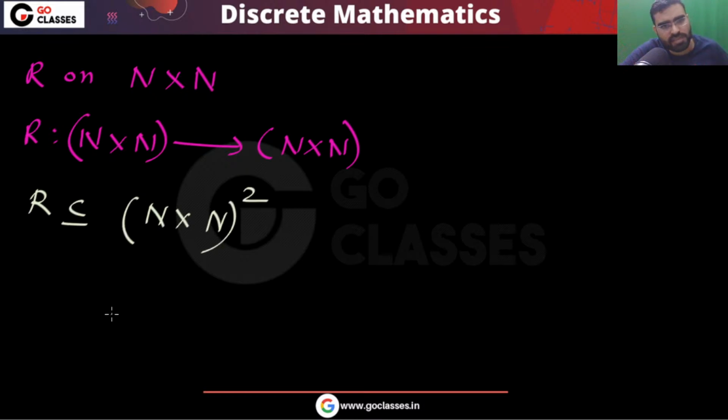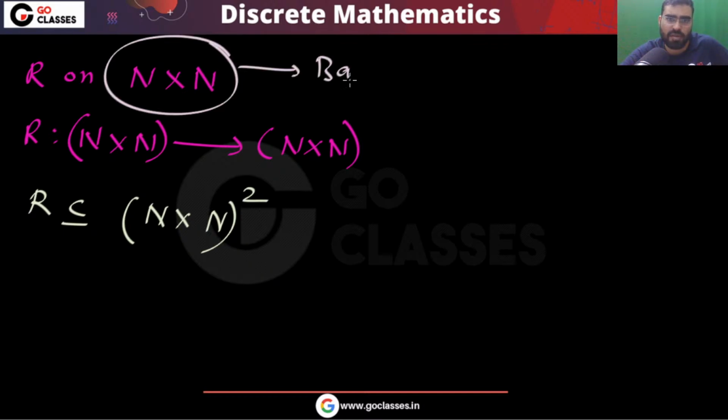So in this question, N cross N is the base set.